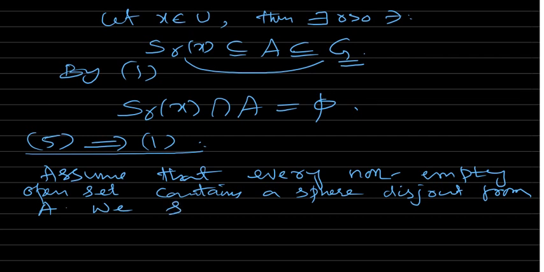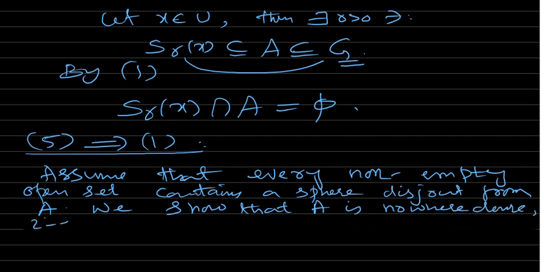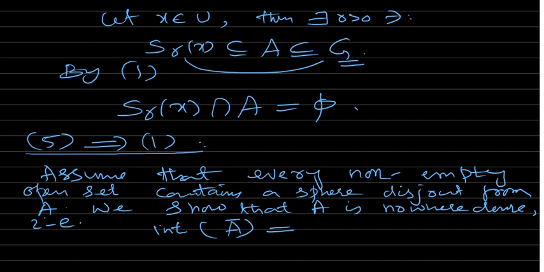We show that A is nowhere dense. That is, A is nowhere dense means that the interior of A closure is empty.